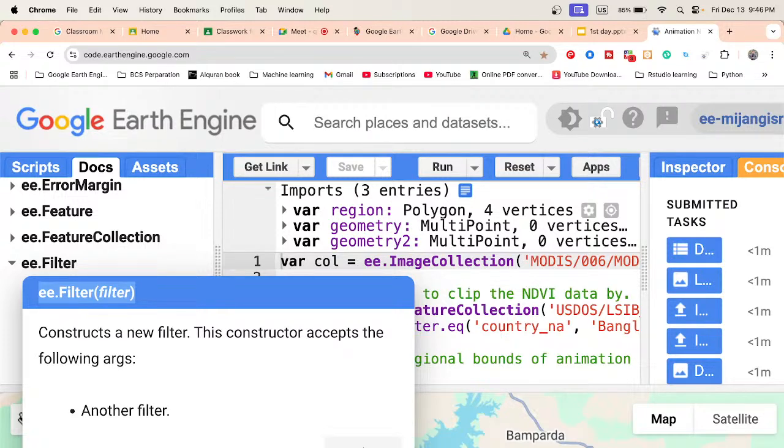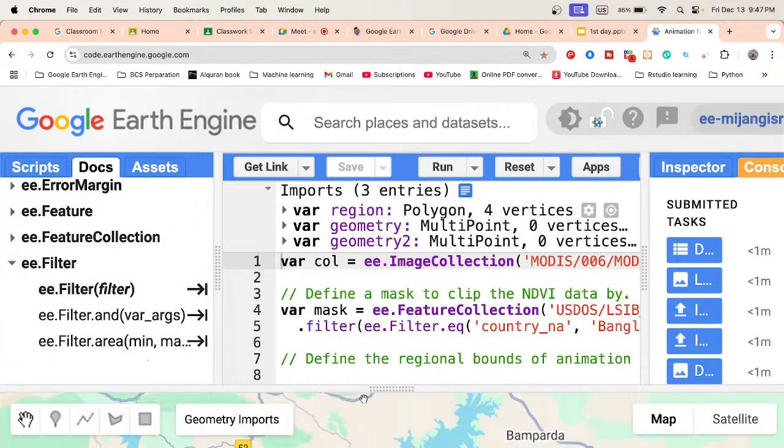But in other environments, when you want to work with Python programming or R programming, you don't get this type of opportunity. This opportunity is only available for the Google Earth Engine JavaScript API, only the JavaScript API. But for Python and R, there is another benefit. I will discuss that further when I talk about Python and R.